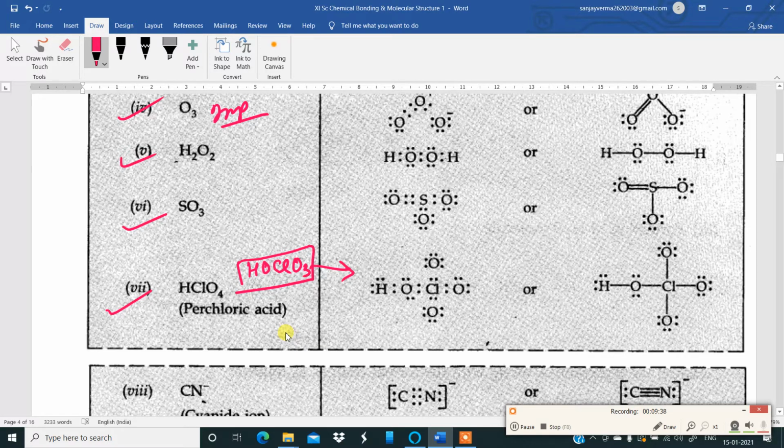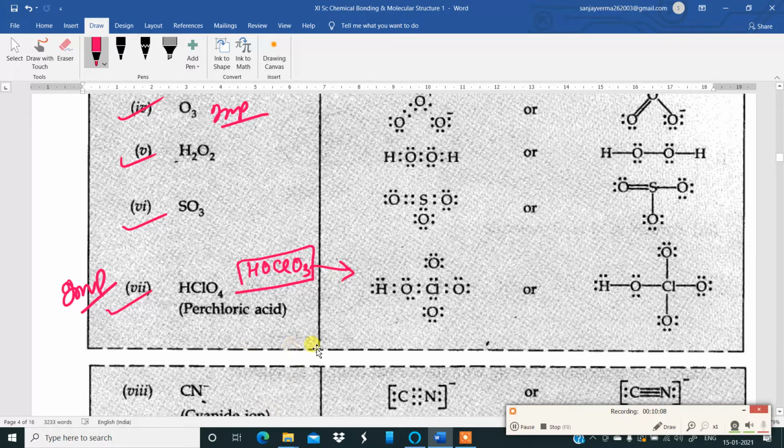First thing, as I've told you in the rules, first get the total number of electrons in the combining atoms. How many electrons are there in the combining atoms altogether? Then you distribute them by forming first single bonds or multiple bonds or triple bonds, and then the remaining electrons as lone pairs, or non-bonding electrons. That was perchloric acid, a very important structure. Perchloric acid is important.